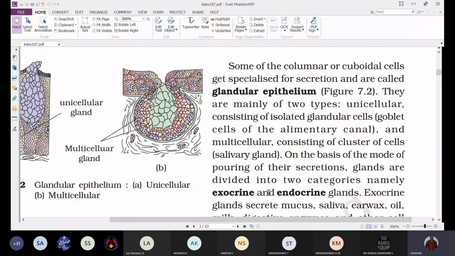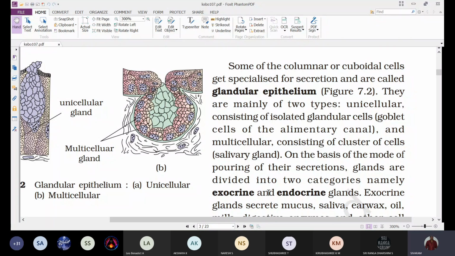So a group of secretory epithelial cells which are involved in secretion are grouped to form a structure called a gland. Some will remain as single cells and secrete their secretions.